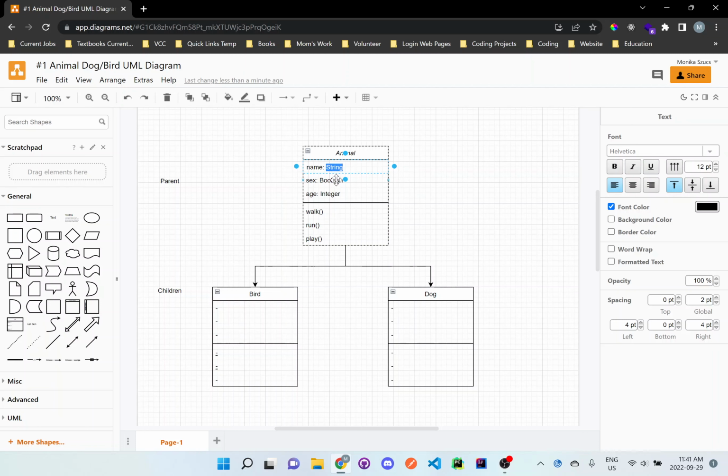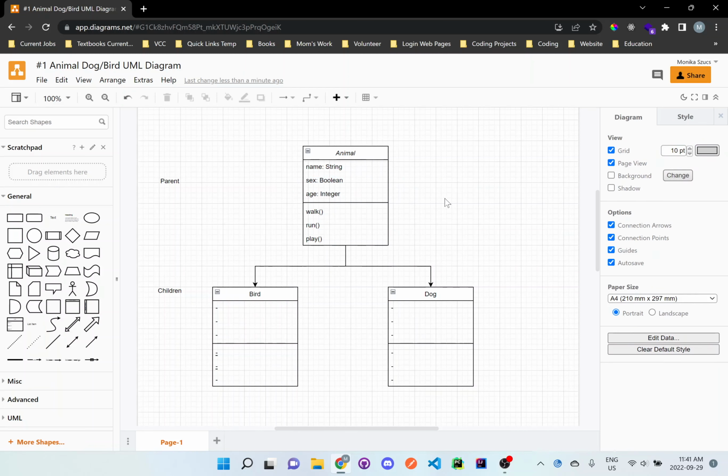But here, these are the data types. So that when you are listing out the data types, you can see that the first letter is always uppercase. So make sure whenever you are writing these in the instance variables that these data types are uppercase, the String, Boolean, Integer, first letter uppercase.